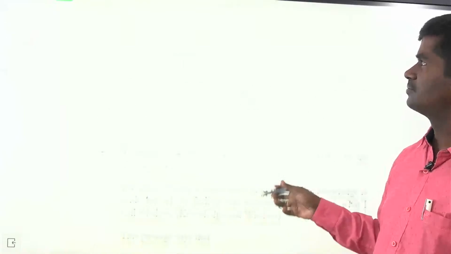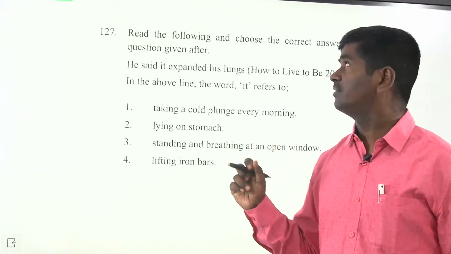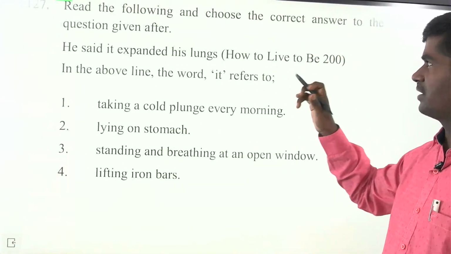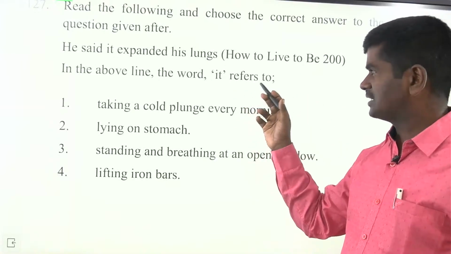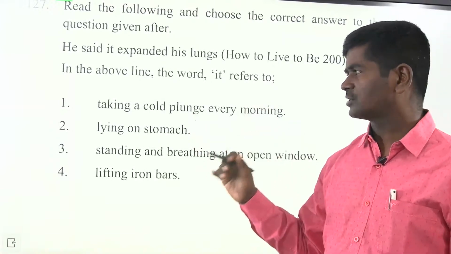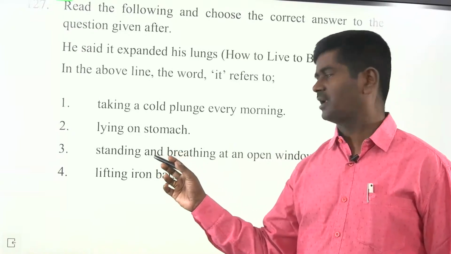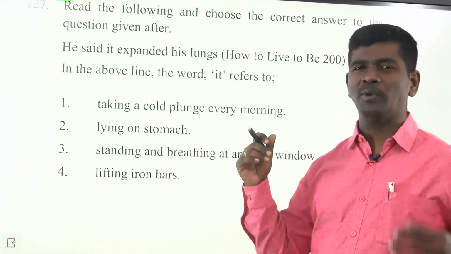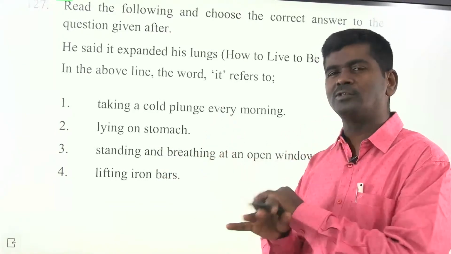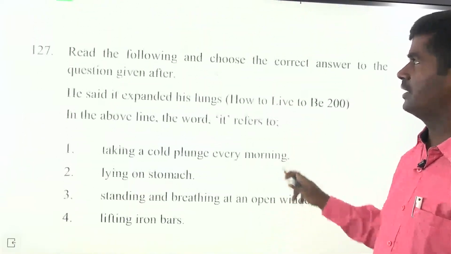Forget about it. Next, any literary words. Read the following and choose the correct answer to the question. He said it expanded his lungs. In the above sentence, it refers to taking a cold plunge every morning, lying on stomach, standing and breathing at an open window, lifting iron bars. The answer is standing and breathing at an open window, for only half an hour. Later, for 23 and a half hours, he used to close the window. He makes a comment. So the answer is 3.